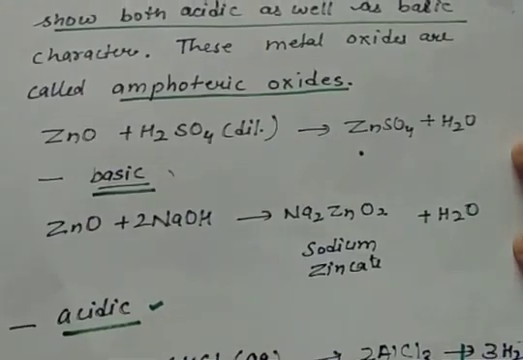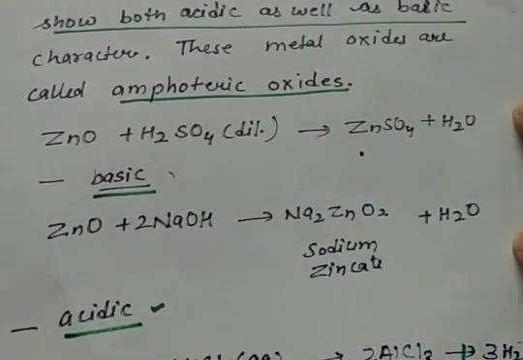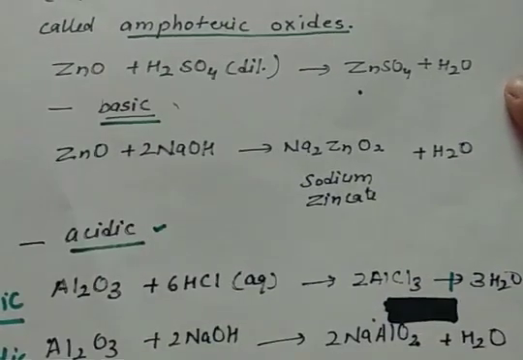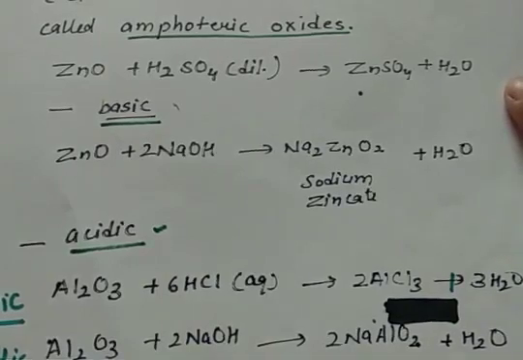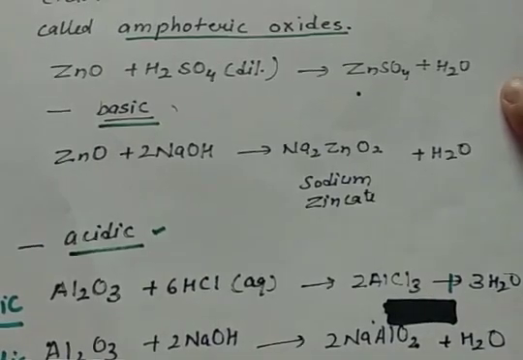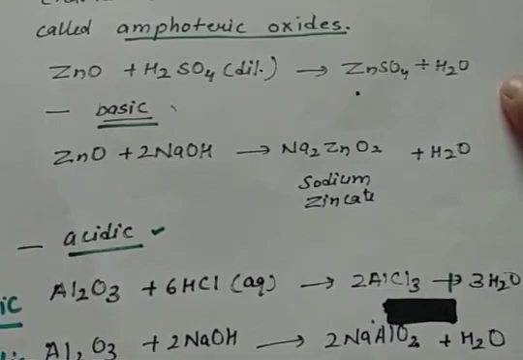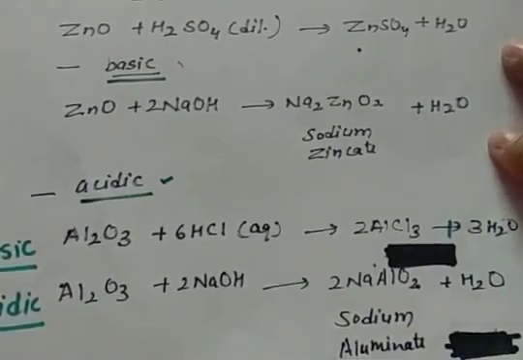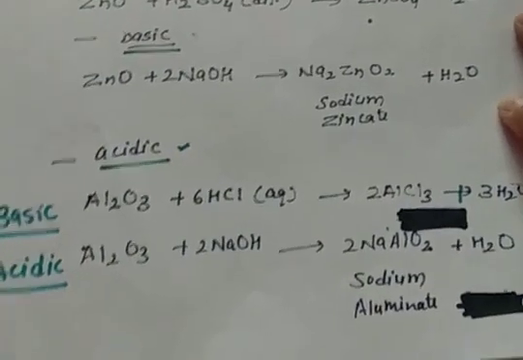This H2O here, as Zn is getting oxidized, hence it is showing the basic nature. And when it reacts with NaOH, sodium hydroxide, it forms sodium zincate, which is a salt, and water is produced. And this shows the acidic character of the zinc oxide.